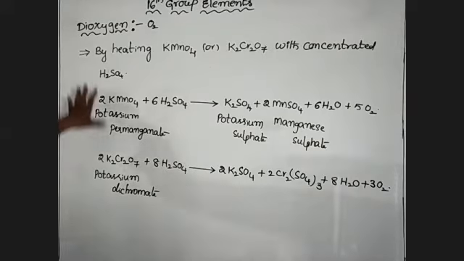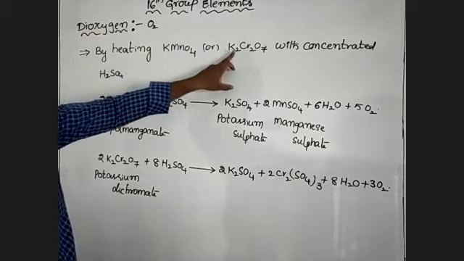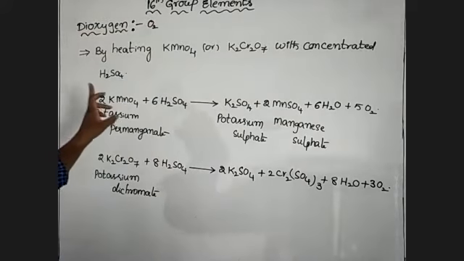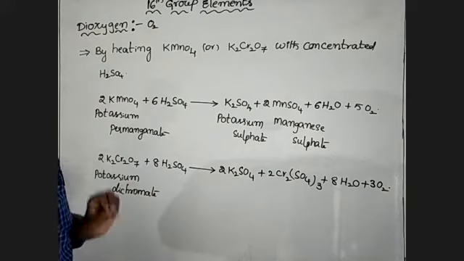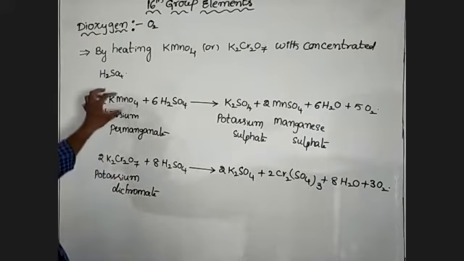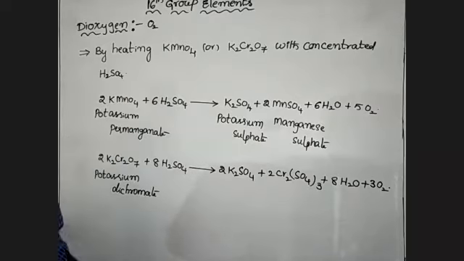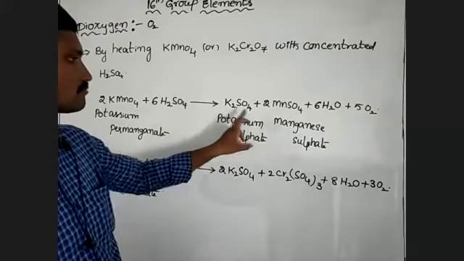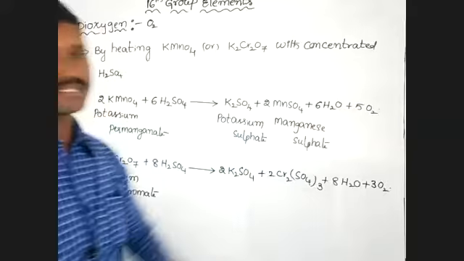So by heating potassium permanganate or potassium dichromate with concentrated sulfuric acid, it gives dioxygen. Here potassium permanganate reacts with sulfuric acid and forms potassium sulfate and manganese sulfate, water and dioxygen.